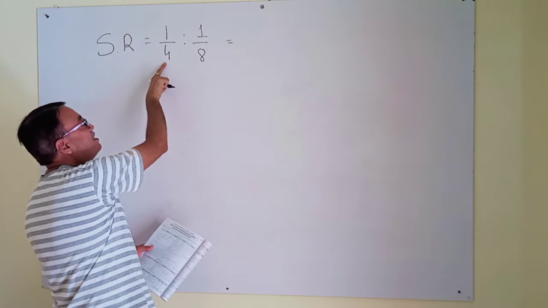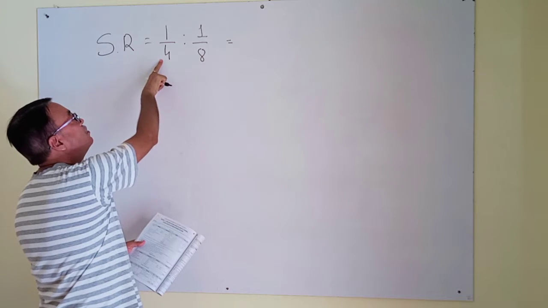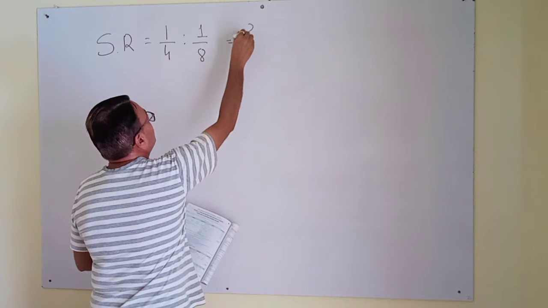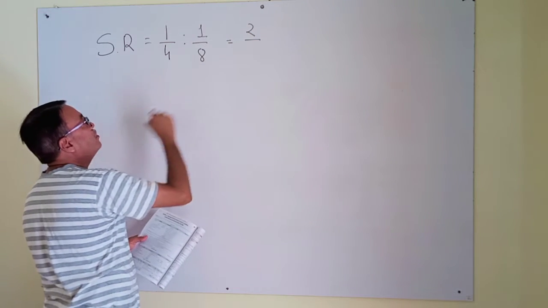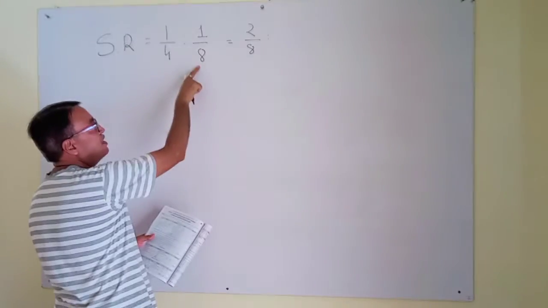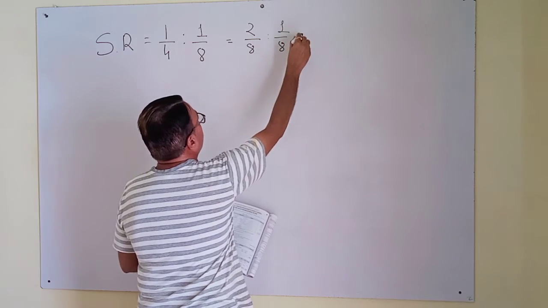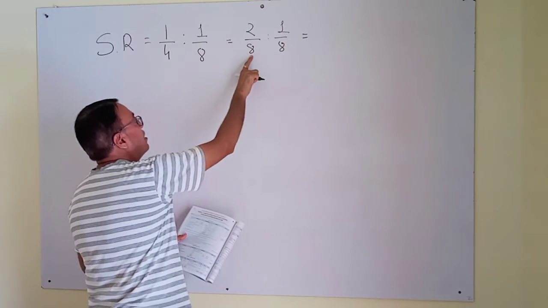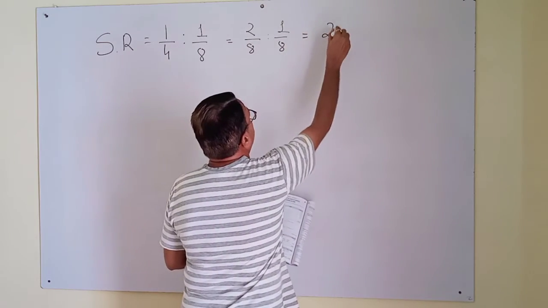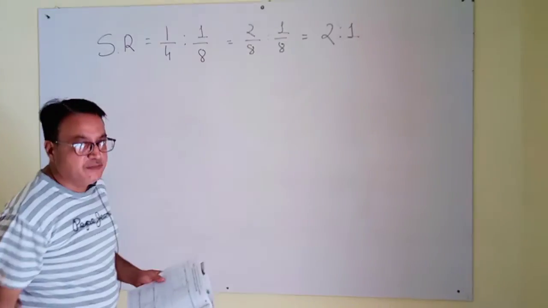If I want to make it 8, then multiply by 2. Multiply 2 here, then multiply 2 here too, giving 2/8. The other is already 8, so I write 1/8. Now you can see 2/8 and 1/8. Then the sacrifice ratio is 2:1.